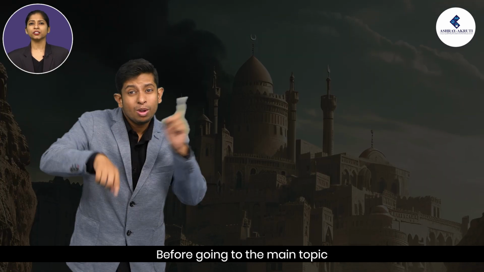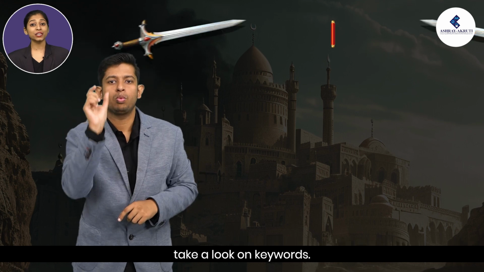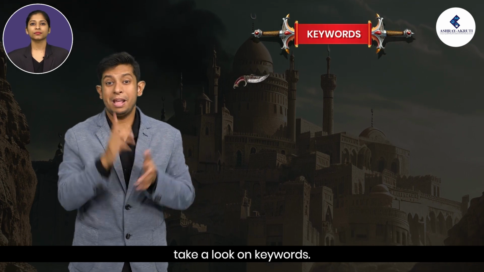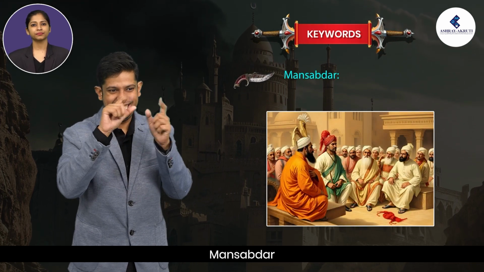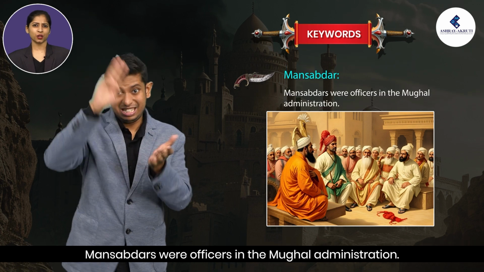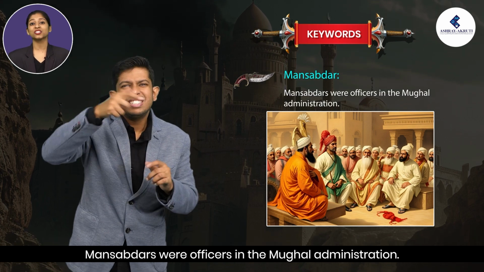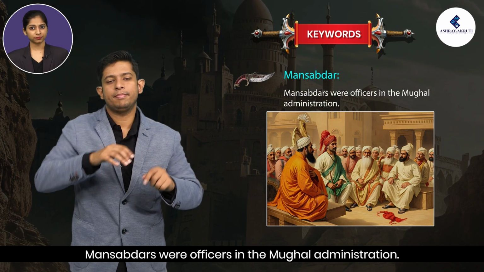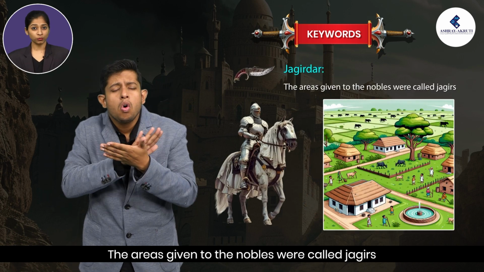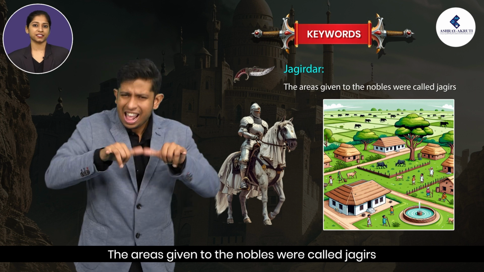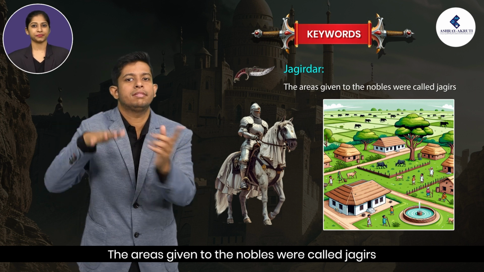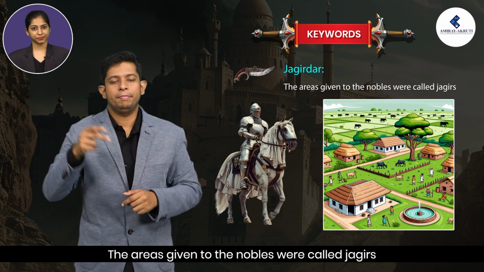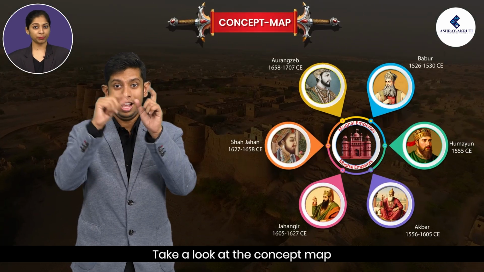Before going to the main topic, take a look at the keywords. Mansabdar. Mansabdars were officers in Mughal administration. Jagirdar. The areas given to the nobles were called Jagirs. Take a look at the concept map.